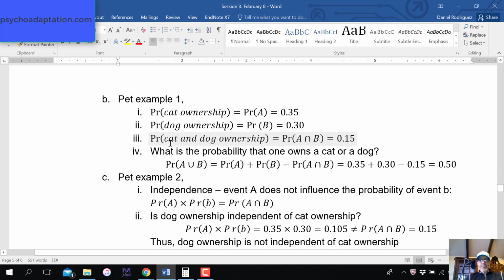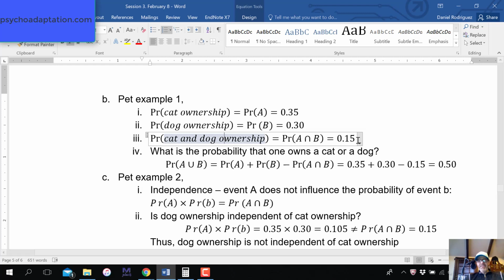The probability of cat and dog ownership is 0.15. That means in 15% of the cases, individuals own both a dog and a cat. In 35% of the cases, individuals own a cat. 30% of the cases, they own a dog. So there is some overlap, like 15% of the cases.